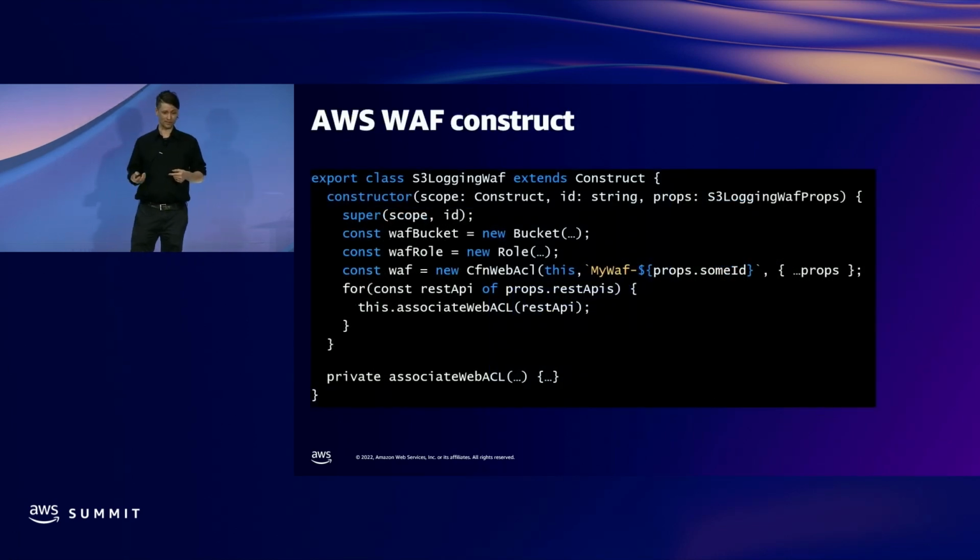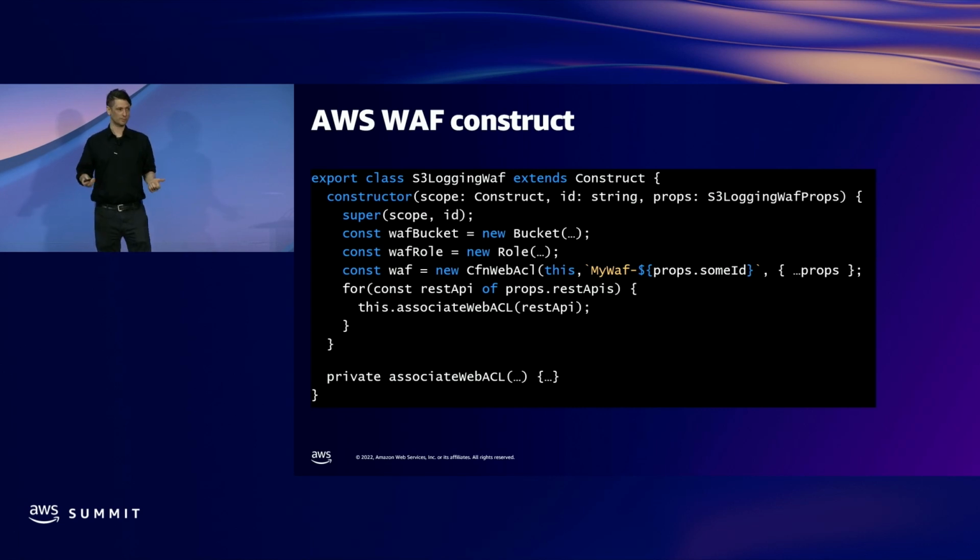This was a really big one that we needed to do early on. So we decided that using API Gateway was great, but we wanted to put AWS WAF in front of it. Unfortunately, the CDK does not have any L2 AWS WAF constructs, so we wrote our own. This is a construct that you can implement to put AWS WAF in front of your API Gateway, also in front of CloudFront. I believe that we support that as well.